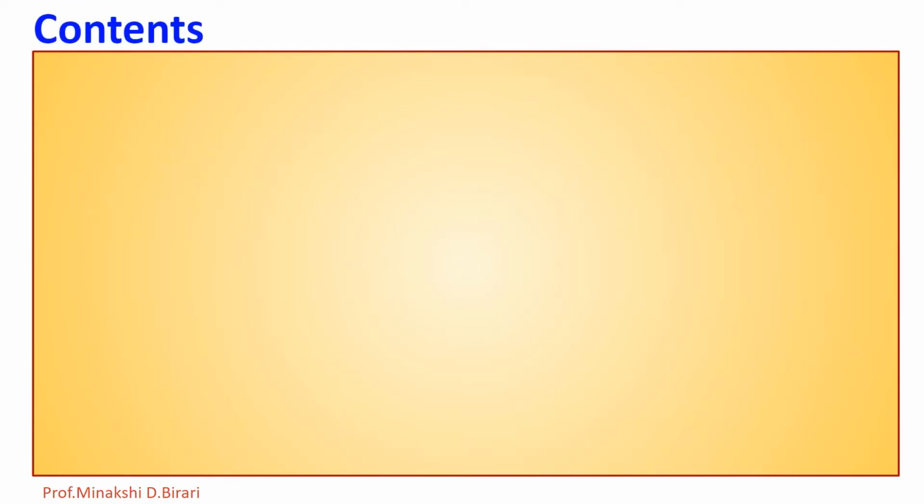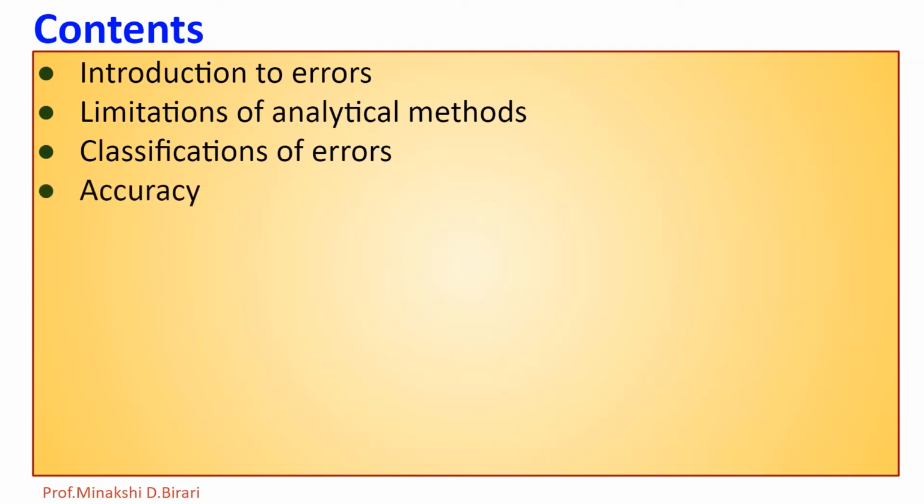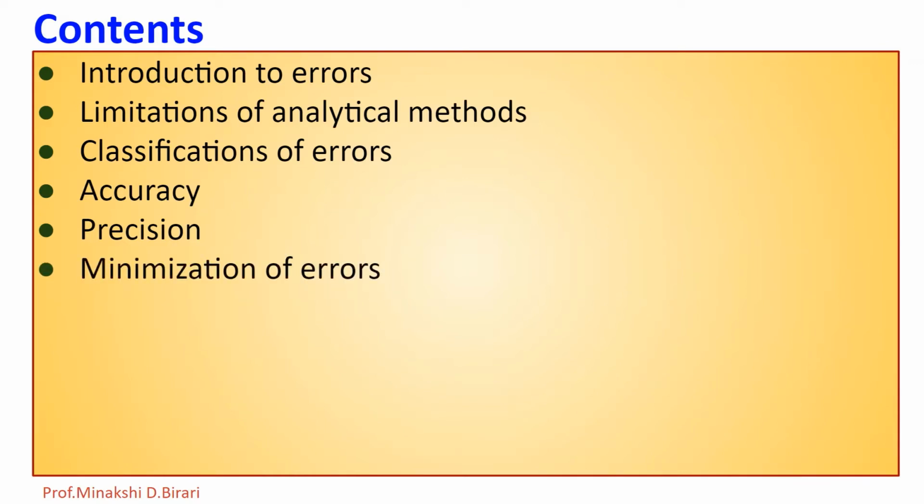In this chapter, we have to study various topics like introduction to errors, the limitations of analytical methods, classification of errors, accuracy and precision. These are the two important aspects that must be considered while discussing the errors. Also, what are the different methods of minimization of errors?